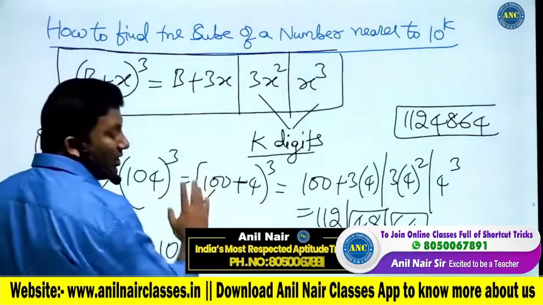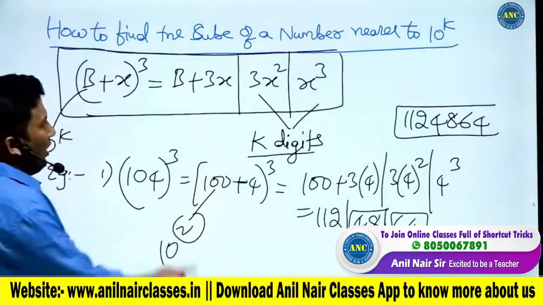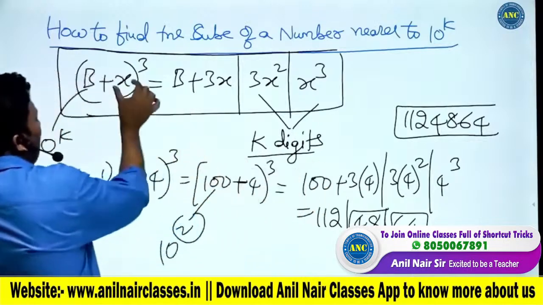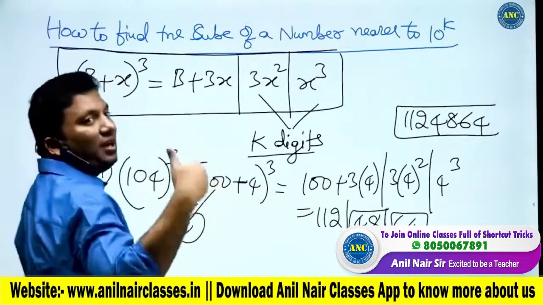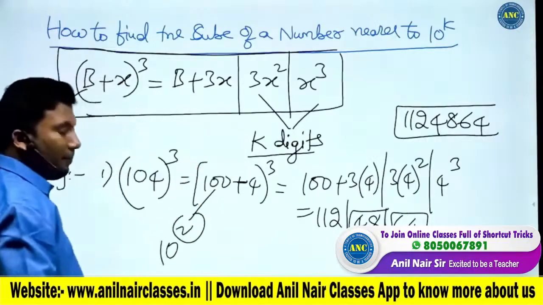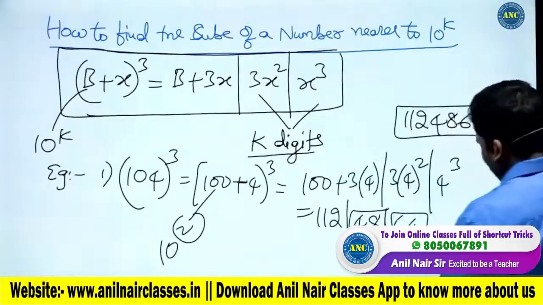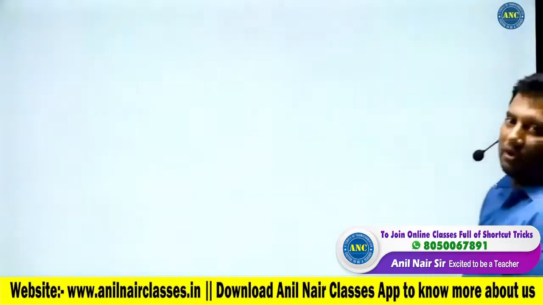104 whole cube is (100 + 4) power 3. B is 100, x is 4. Substitution. How did these condensed forms come? A is of the form 10 power k. The answer is 1124864.